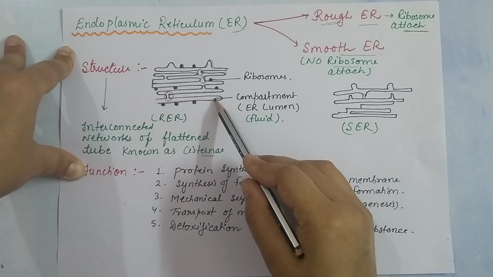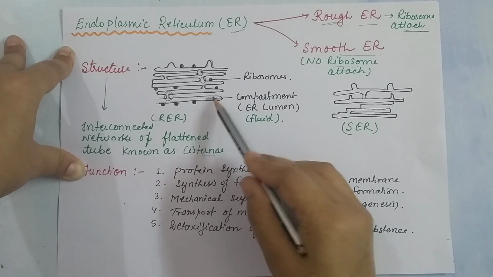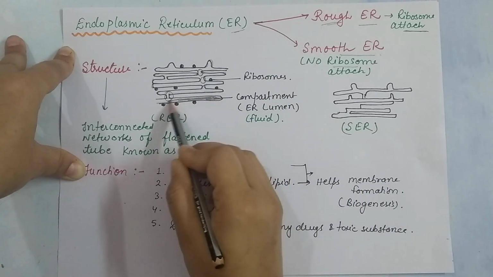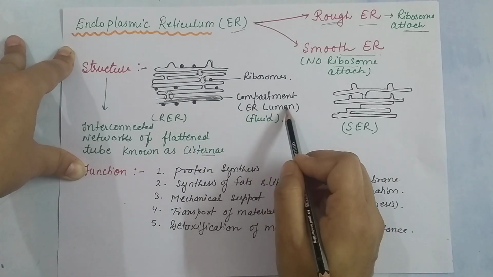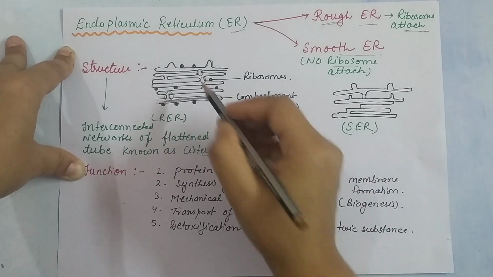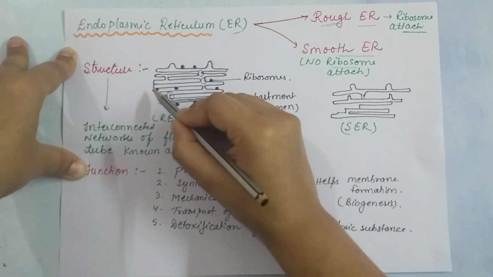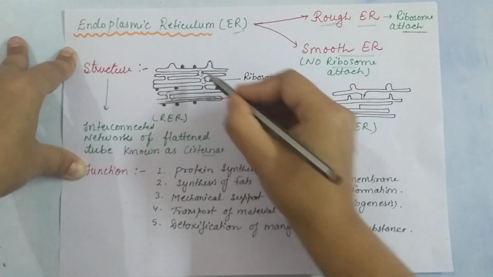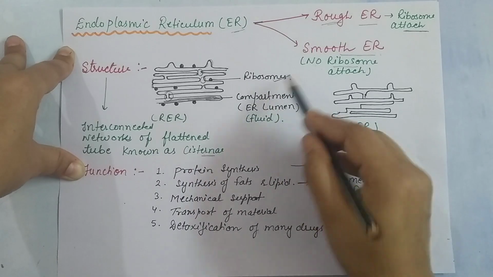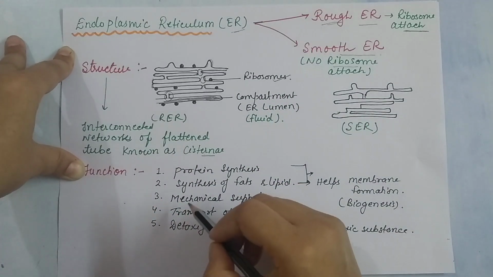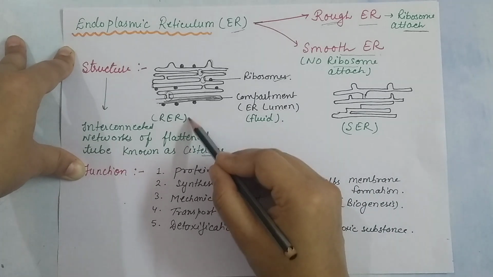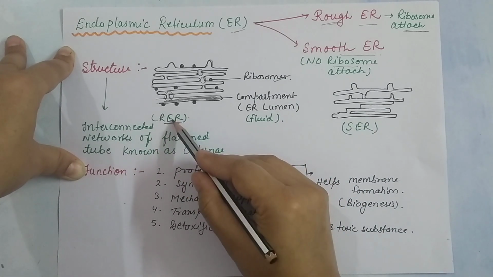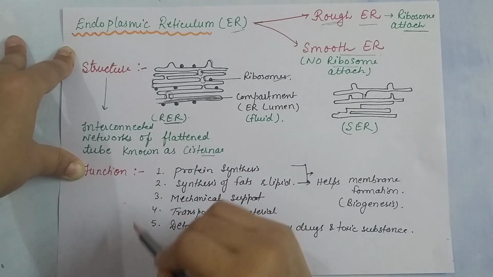So basically this compartment contains fluid and is known as the ER lumen. And you will find here a round black structure. This is basically ribosomes. So this is the structure of rough endoplasmic reticulum, RER.